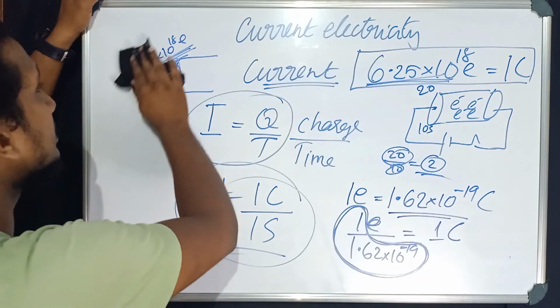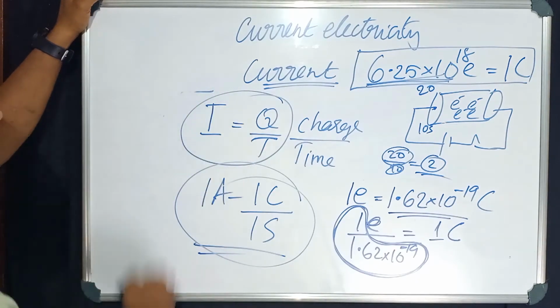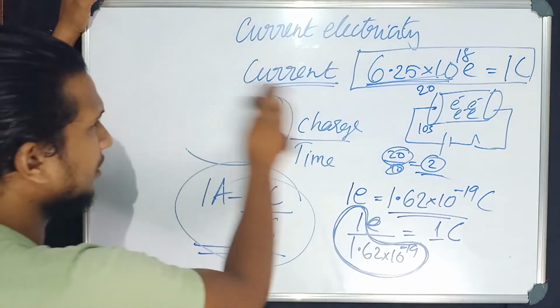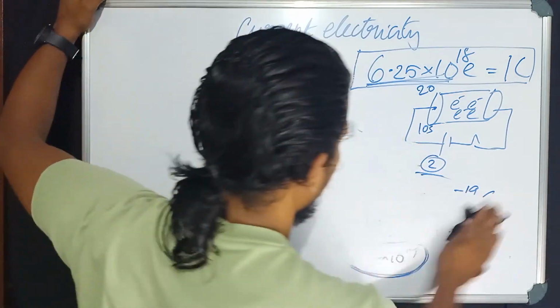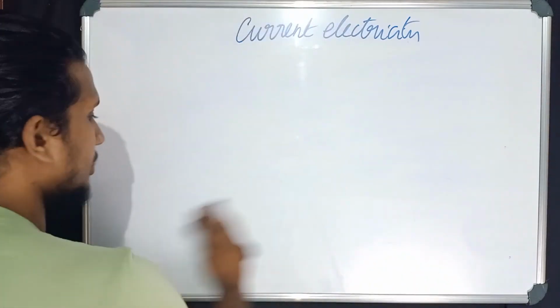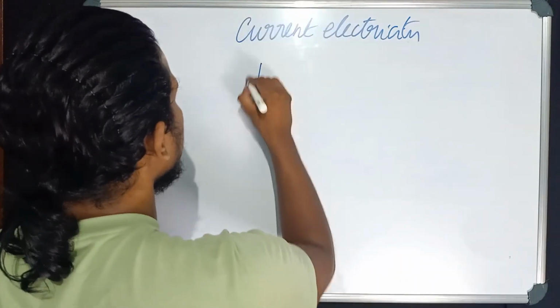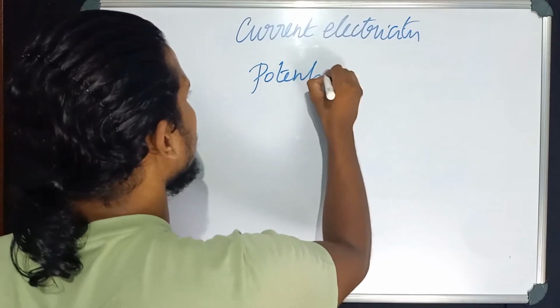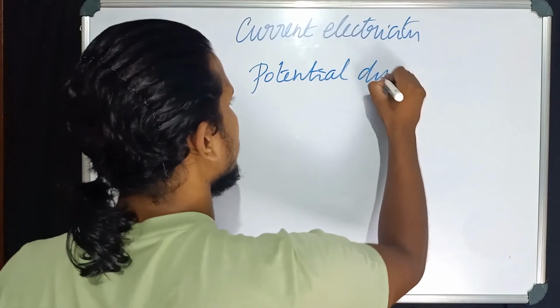current. Now we have to discuss about potential. Okay, pause the video and note all these things. Okay, now we'll rub it. Very good. So next we have to discuss about potential difference. So now we will discuss about potential difference.